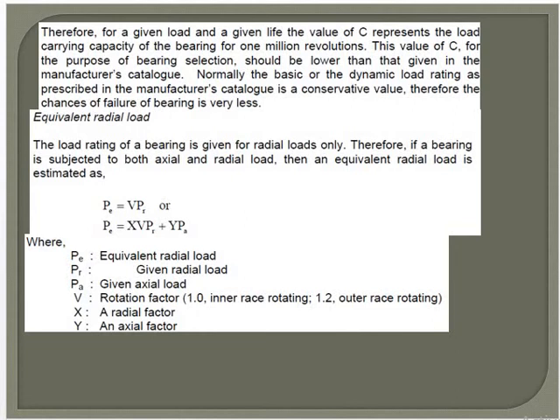We have to use all these values whenever we solve problems. One more thing: the life of bearings for various machines. There are different types of bearing life. First, the applications and the life of the bearings in hours.